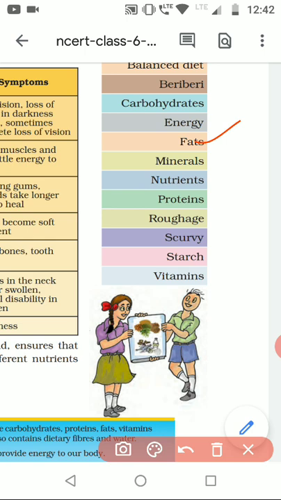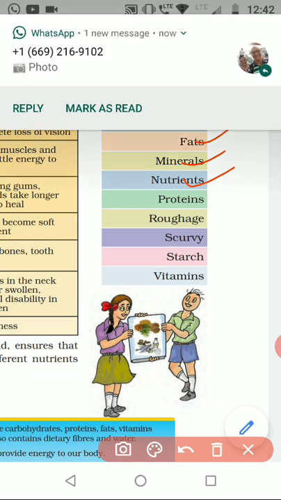Next is minerals. What are minerals? Minerals are calcium, phosphorus, iron, all these are minerals which are found inside the earth. Now these minerals, when they are present inside our food, are micronutrients. Nutrients are the substances which are required by our body for proper growth and development.